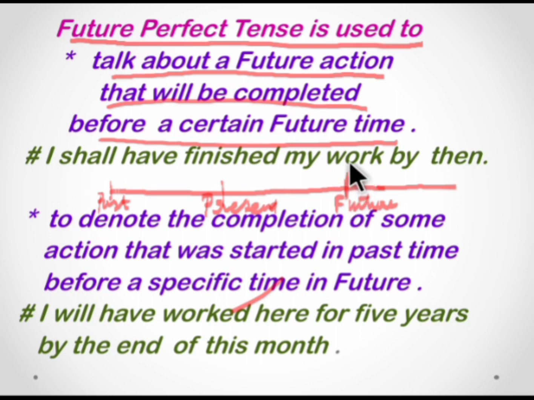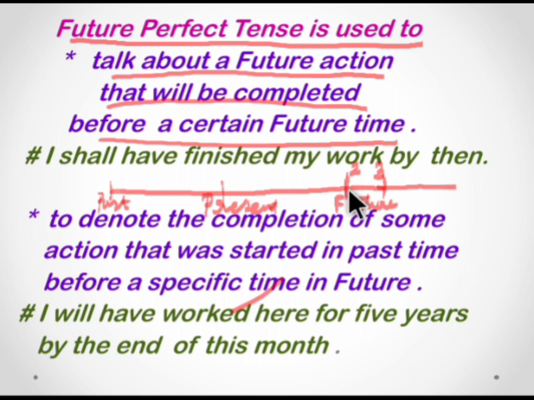See, the action started here at 2 o'clock and the action gets over here by 3 o'clock. So the action started here and it got over here by 3 o'clock. Perfectly it got over. That is why it is called as perfect tense. Right? So future perfect tense is used to talk about a future action that will be completed before a certain future time. I shall have finished my work by then.